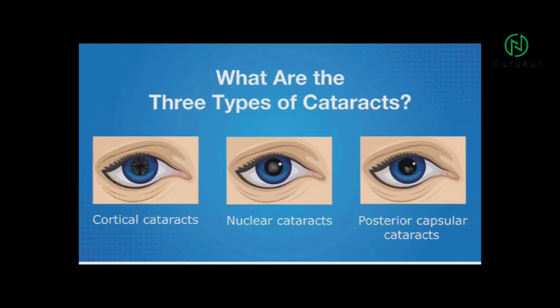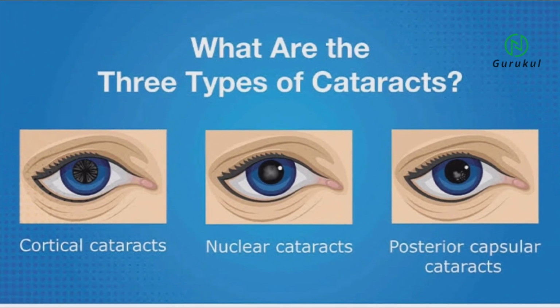The second question is, what are the three types of cataract? So the most common type, age-related cataract, is by far the most common, and it is divided into types based on the anatomy of the human lens. There are nuclear sclerotic, cortical, and posterior subcapsular cataracts.